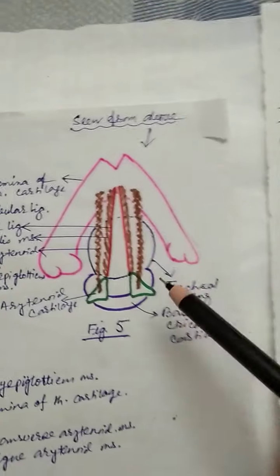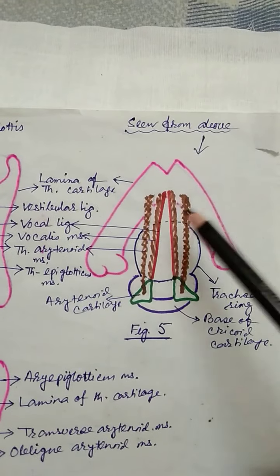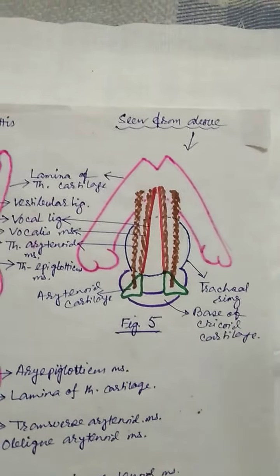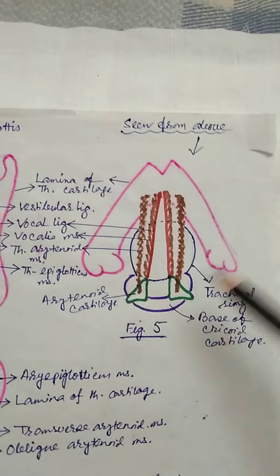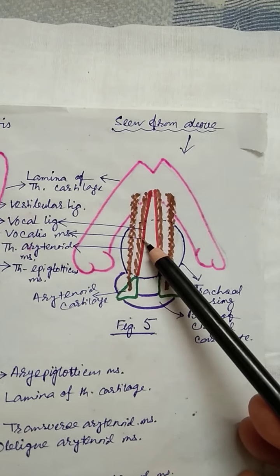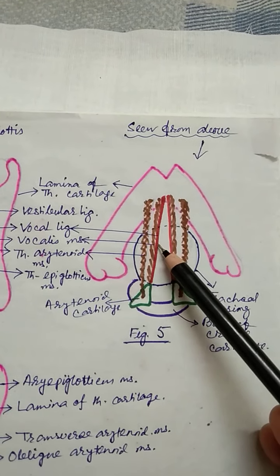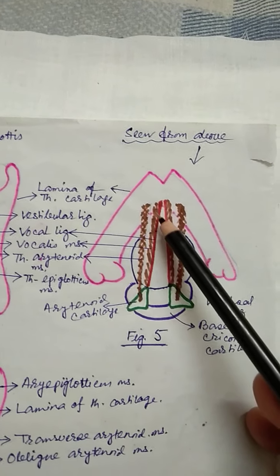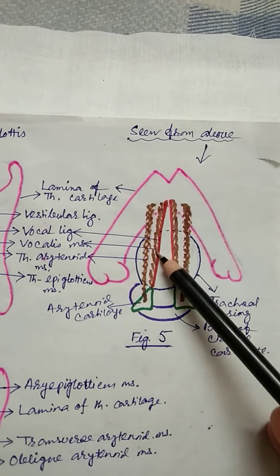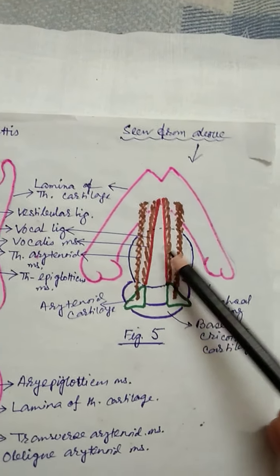Now if you see this diagram of the interior of the larynx and laryngeal cartilages, here is what I have discussed. These are the structures you can see. This is the vocal process, where the vocal ligament is attached, the red colored one. The vocal ligament gives attachment to small muscle fibers laterally. These muscle fibers are the vocalis muscle. This is very important.